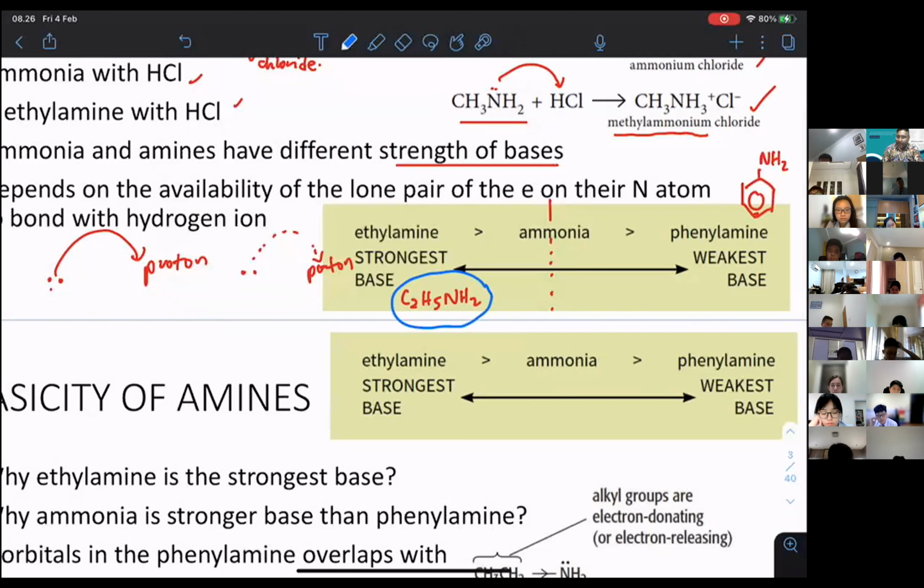When we say stronger base, it means the ability to donate the electron is more. But now my question is, why is there a better ability to donate the electron? Angela, you want to try? Or can we have Michelle try?